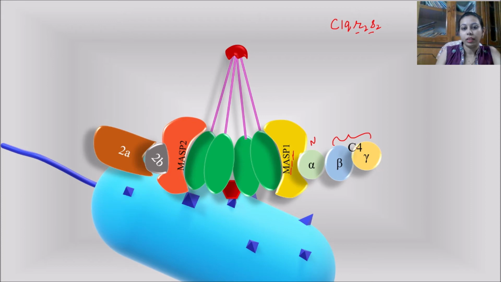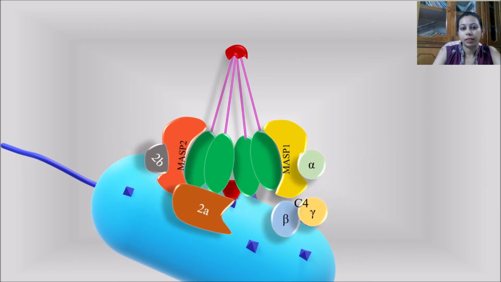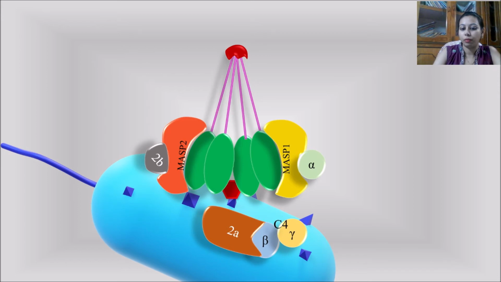We all know that in the complement system, each component breaks down into a smaller molecule and a bigger one. So here also it will break down, and just like in the classical pathway, the beta and gamma together will constitute C4b, and C2a will come and bind over the surface of the pathogen.